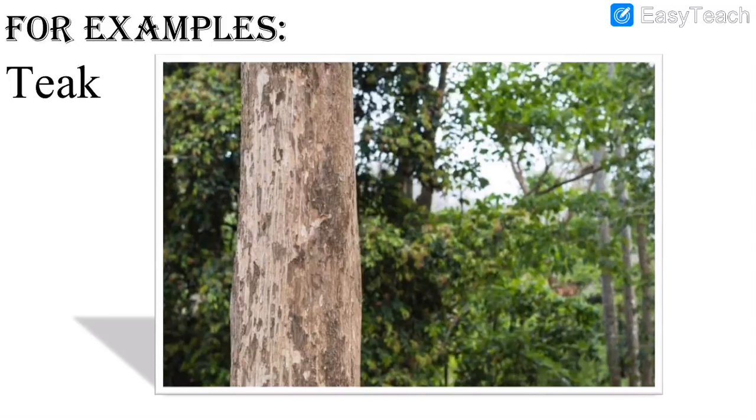Teak wood can be golden or medium brown. As you can see, the color is medium brown. It can be either golden color or medium brown color. It is well known for its toughness and good quality for a long time. This teak wood will have good quality for a long time and it is very tough, means it is not breakable easily. It is very tough, very hard and very strong.